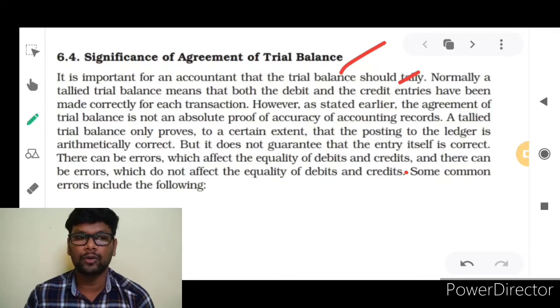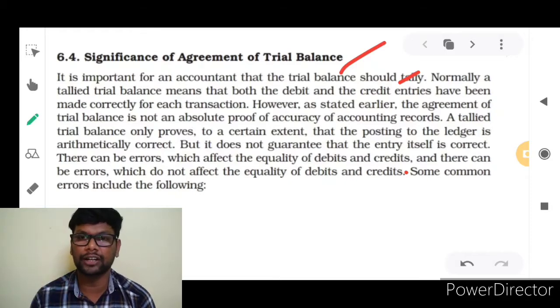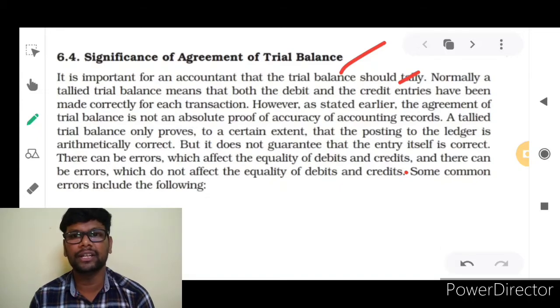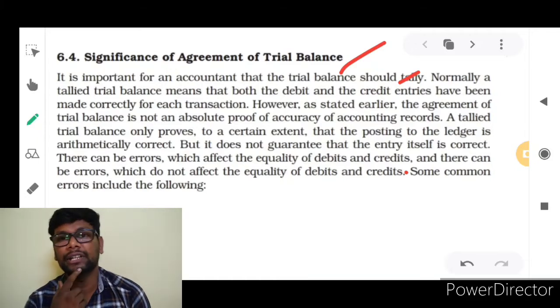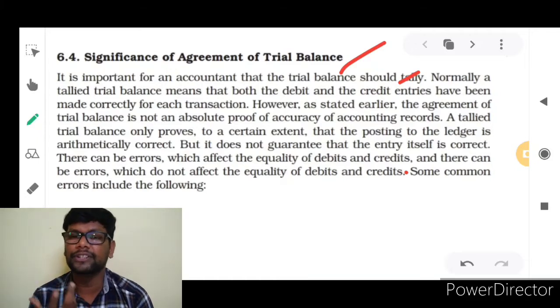If we omit entries, not partial omission but complete omission, it means a single transaction we fail to record, and the same amount is not recorded on the debit and credit sides. So the accounts will tally at the final stage of the trial balance, but we cannot be happy about that tallied amount, isn't it? Because it shows fake information. It is not accurate. At the same time, errors of principle also will not affect the trial balance.